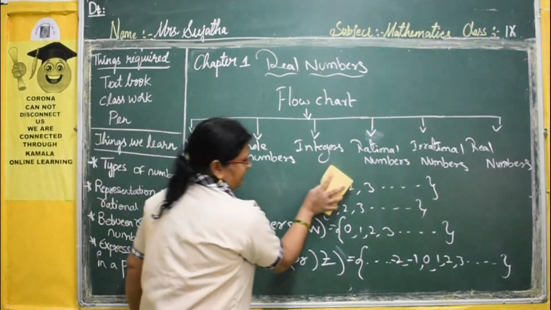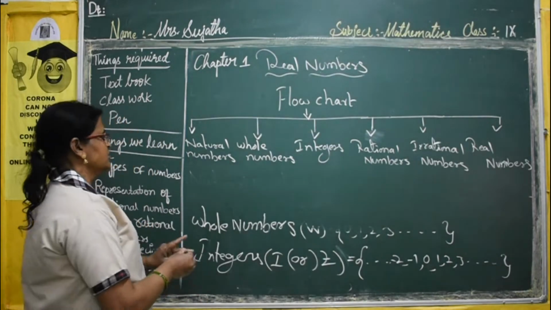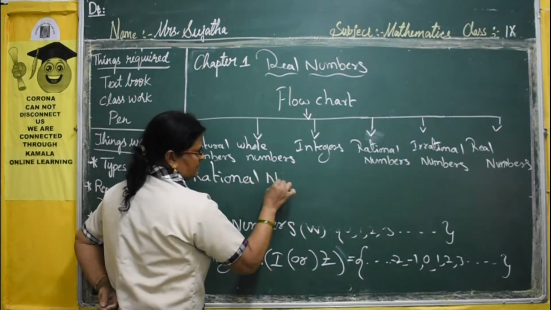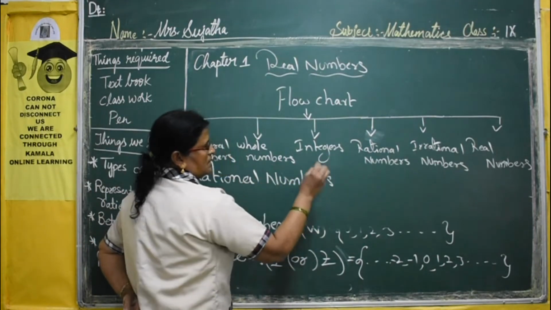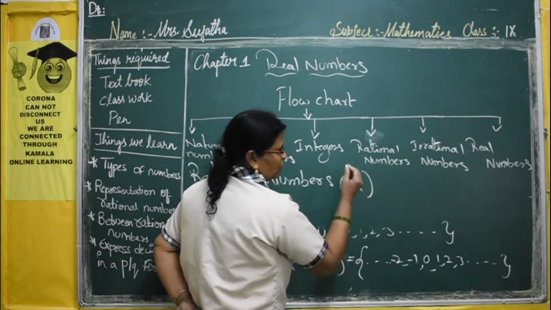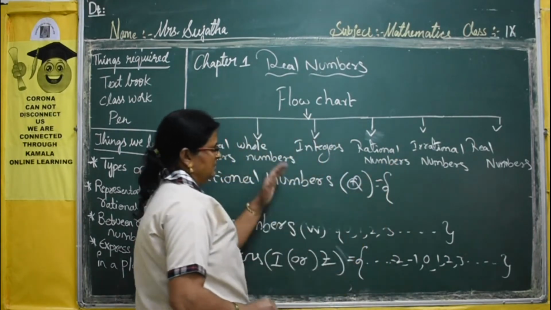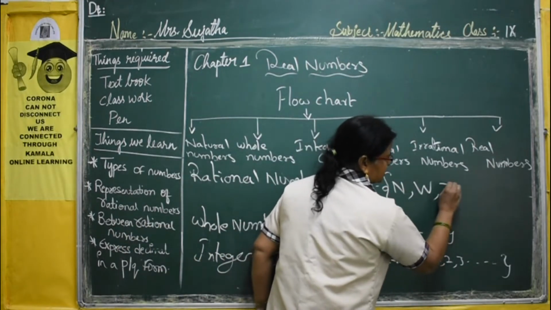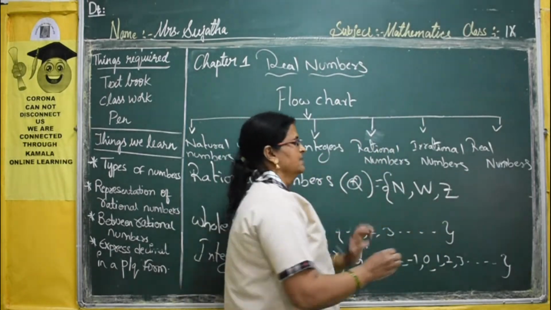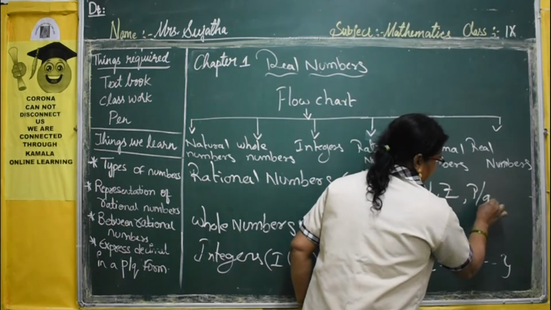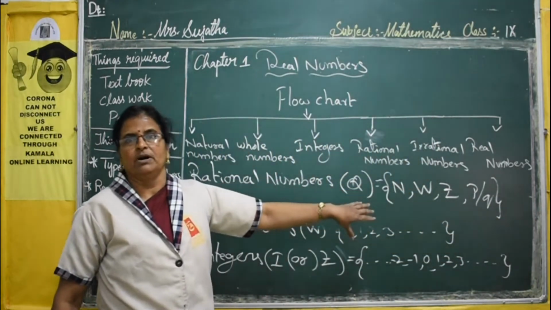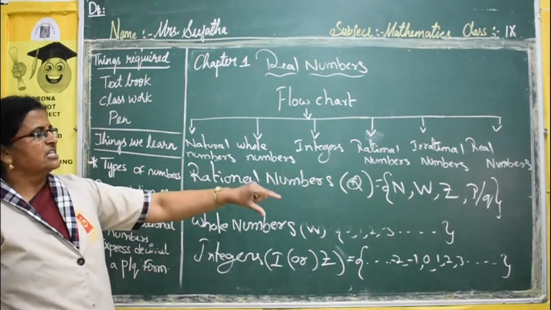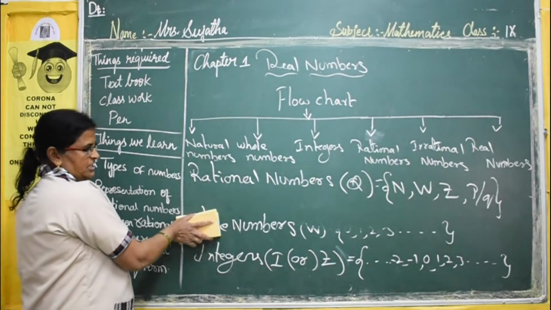Now, next one is rational numbers. Rational numbers are denoted by the capital letter Q, and this set contains these three sets, natural numbers, whole numbers and integers, along with the numbers which are in the form of p by q. p by q is nothing but fractional numbers, 2 by 3, 3 by 7 like that. Fractional numbers will also be contained in the set of rational numbers.